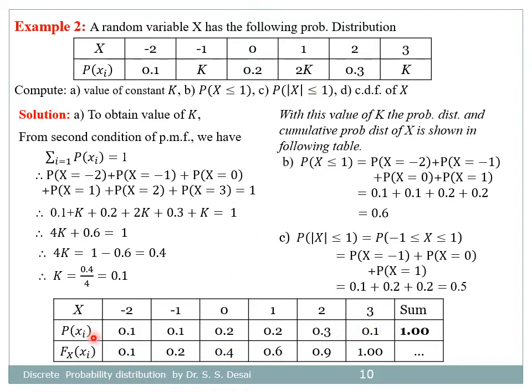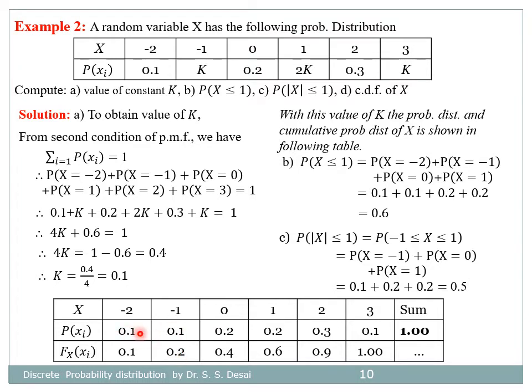Now using the concept of the CDF, capital F of x, we can write the probabilities. The first probability is as it is, 0.1. Then the sum of these two probabilities, 0.1 plus 0.1, is 0.2.